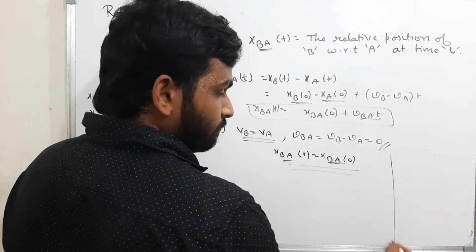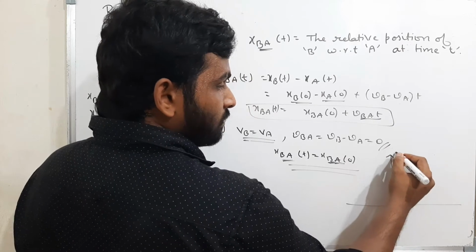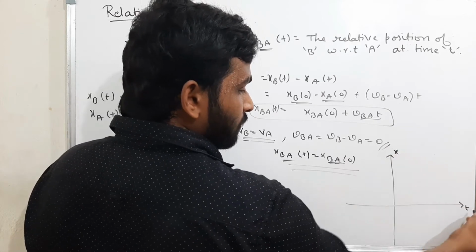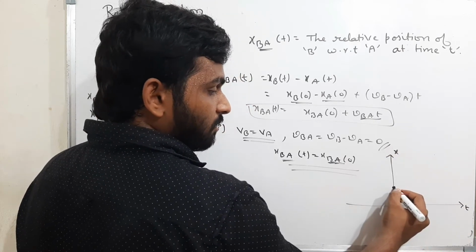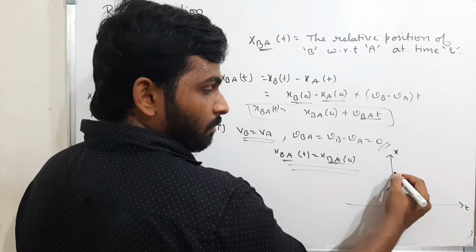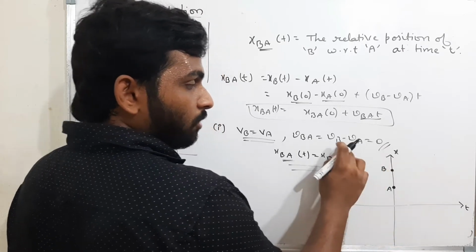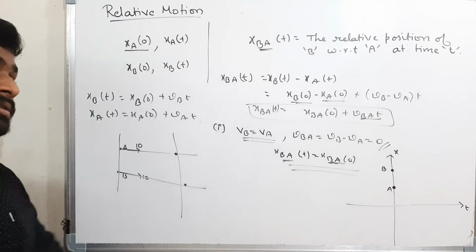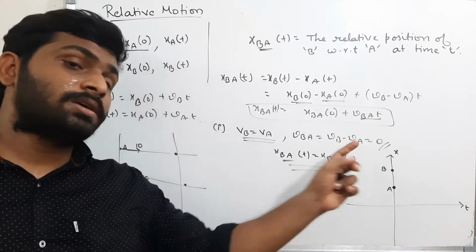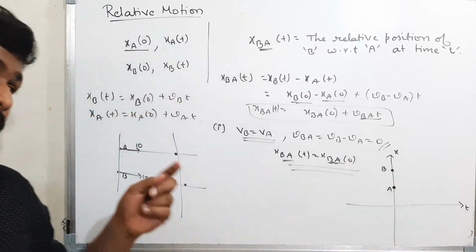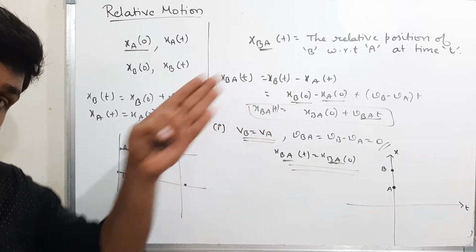See the graph. This is displacement and this is time. Initially the A is here and the B is here. Both are having the same velocity. In an x-t graph, what is the velocity? Velocity is nothing but the slope of the graph. Velocity is constant, that means the slope is constant, it means a straight line.